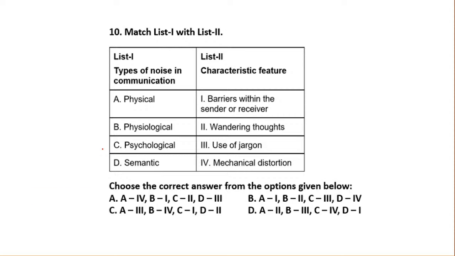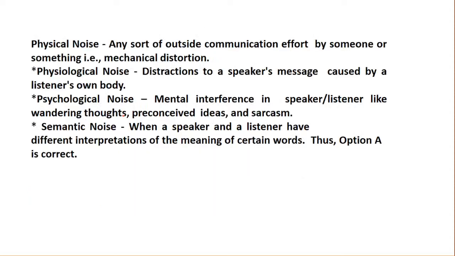Okay, very good. Yes, question number 10, the right answer is option number A. When we talk about physical noise, that is a mechanical distortion. Physiological noise is the barriers with senders or receivers. Psychological noise talks about wandering with the thoughts, and semantic noise talks about the use of jargon. Is it clear? Very easily everyone has done it. Good, keep it up.